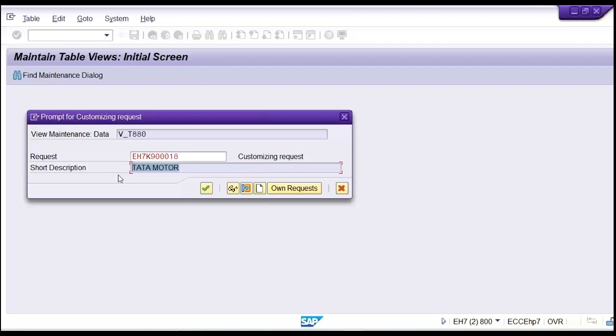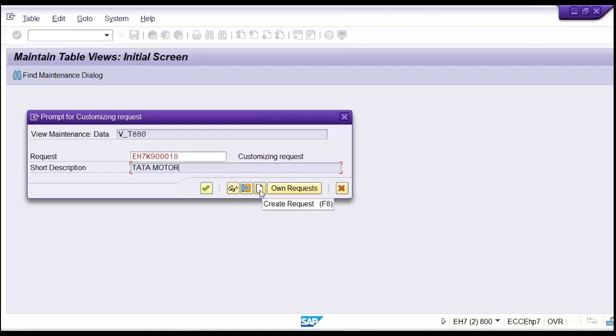What is this transport request? There will be a separate explanation of that. Right now I'm not going to explain it, because transport request means there is a logic behind that, isn't it? That will also be explained, but not now. What you have to do right now is simply create it. This field will be blank and this field will also be blank, so you need to create your transport request. How to create? I'll tell you.